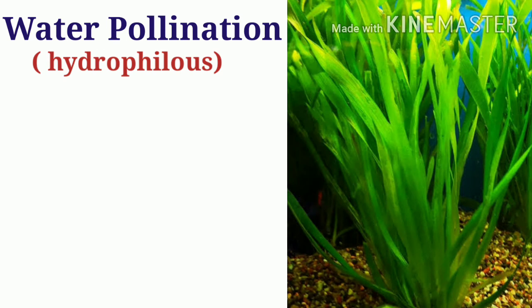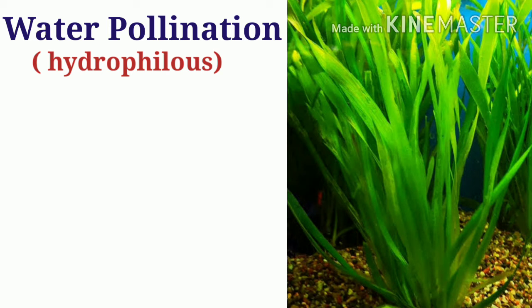Next one is water pollination. It is also called hydrophily. The flowers are found only in aquatic plants such as Vallisneria. They have characteristic features such as the pollen grains being produced in large numbers. As the pollinating agent is water, there is less chance of the pollen grains falling on or reaching the flower.